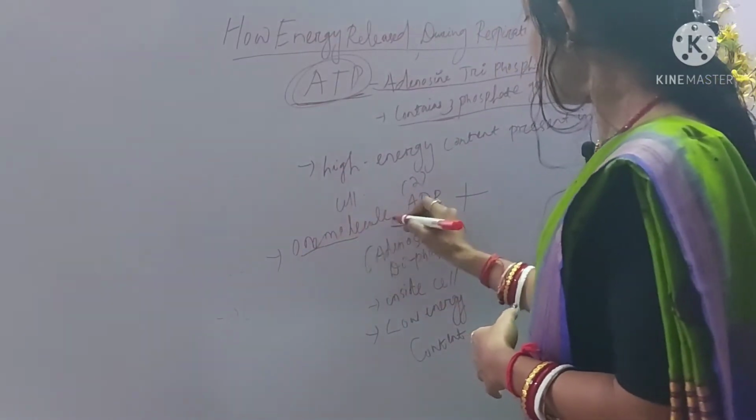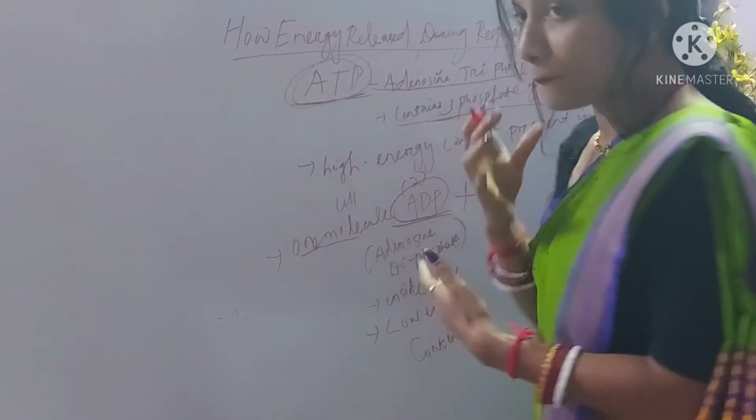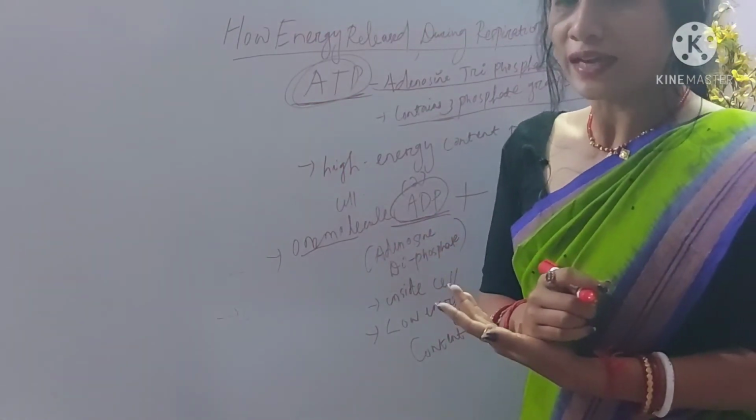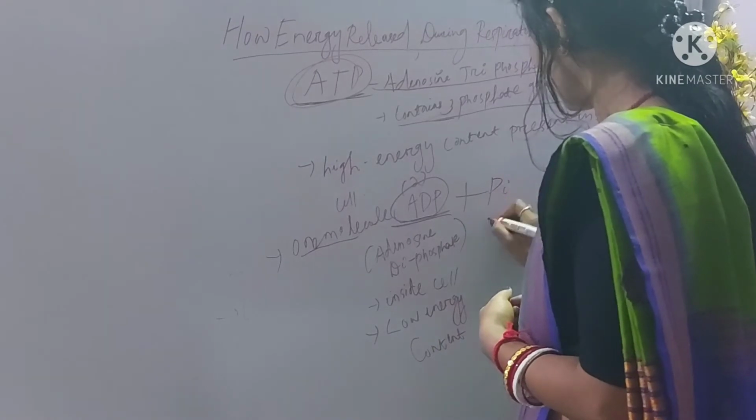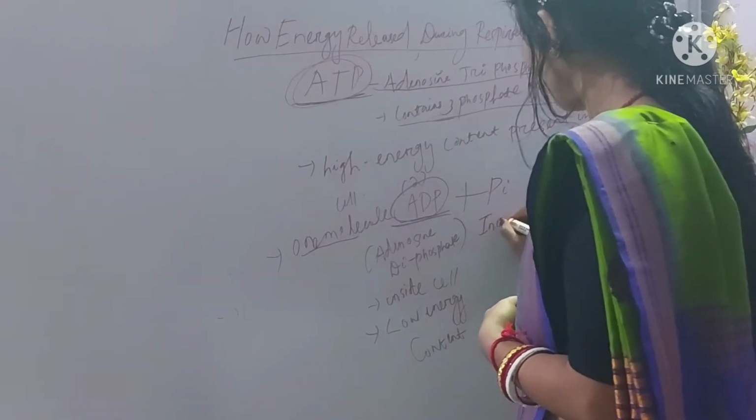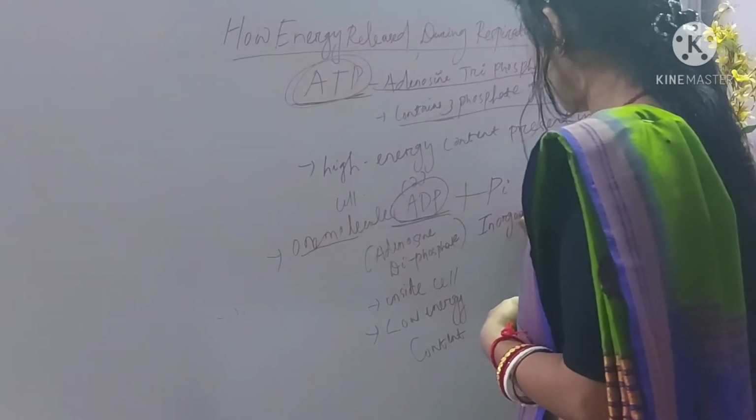When one molecule of ADP combines with one molecule of inorganic phosphate, which is denoted as Pi, and some amount of energy, which is released in the respiration process, it gives rise to one molecule of ATP. So what is the meaning of Pi? It is inorganic phosphate.